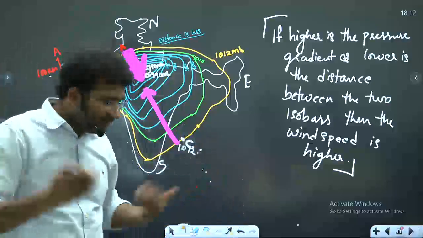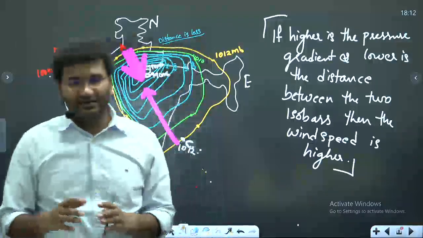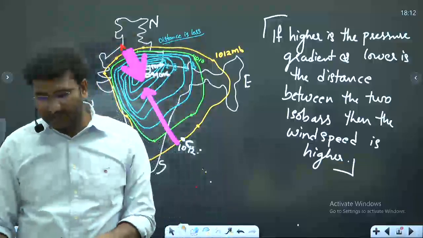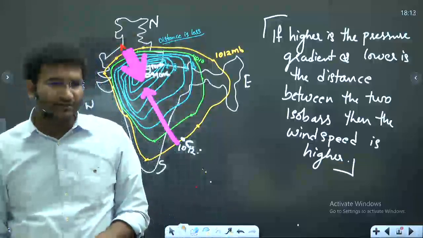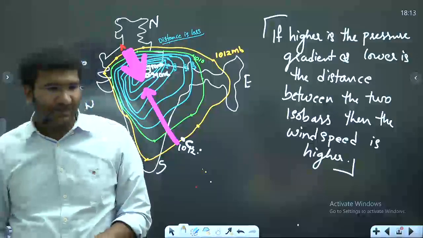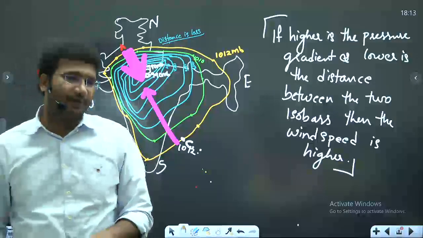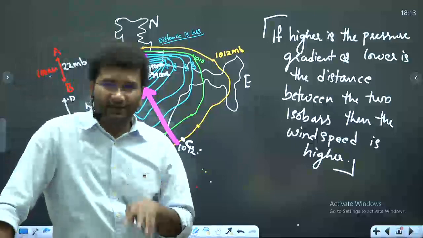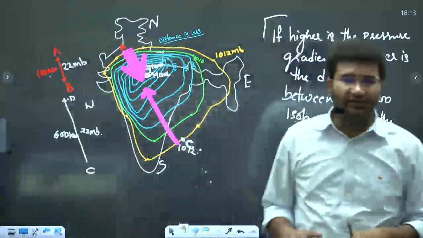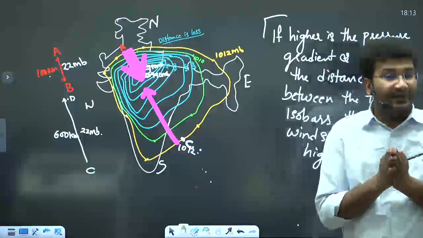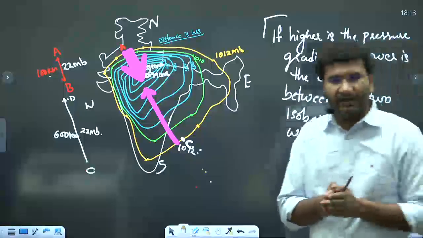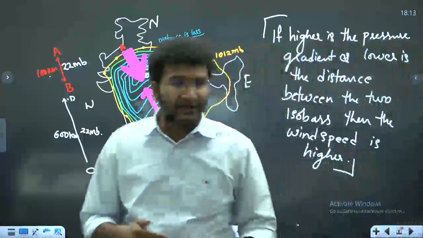Now coming back to the forces that impact the movement of the wind. First one is the pressure gradient force. You have to understand that. Now the second one is frictional force. Frictional force, I already told you, if the wind is near the surface of the earth, then the frictional force is higher. So the wind which is moving near the surface experiences frictional force. That's the reason why the wind will be moving slower near the surface.